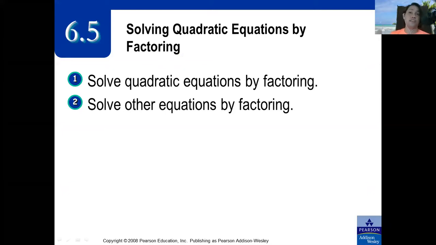So our topic for this video discussion will be quadratic equations. I know some of you have already encountered this word in algebra. Solving quadratic equations by factoring is the focus of this video discussion. Our objectives are to solve quadratic equations by factoring, and to solve other equations by factoring. These are the two main objectives that we have to learn in this video.